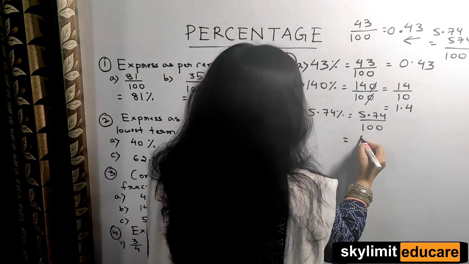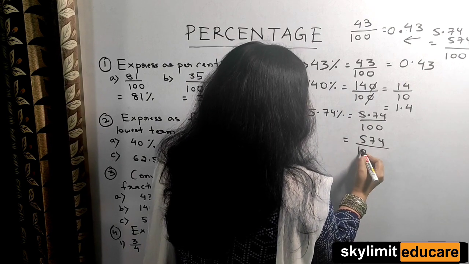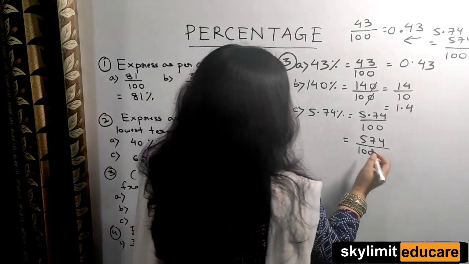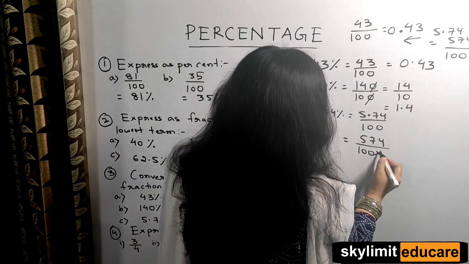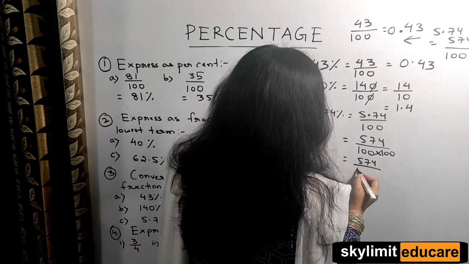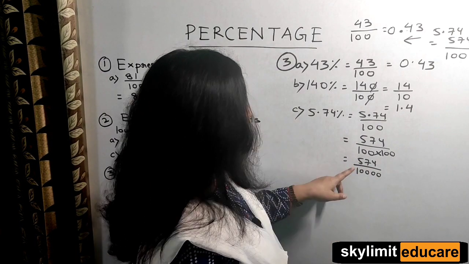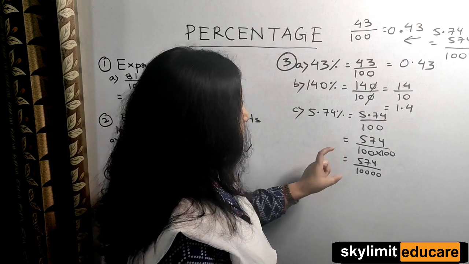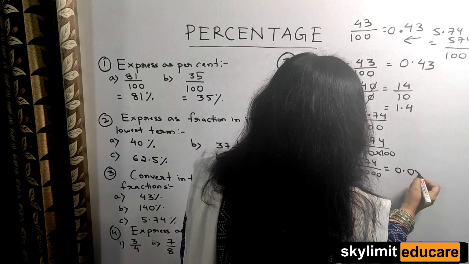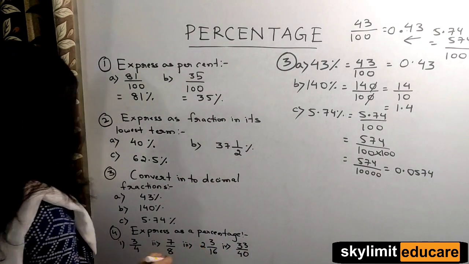Remove the decimal point, write down 100, and there is also one more 100 in the denominator because of the percentage. So now you have got 574 by 10,000. You're not supposed to cancel this because we want the decimal fraction. So this is the decimal fraction, and the decimal equivalent is 0.0574.